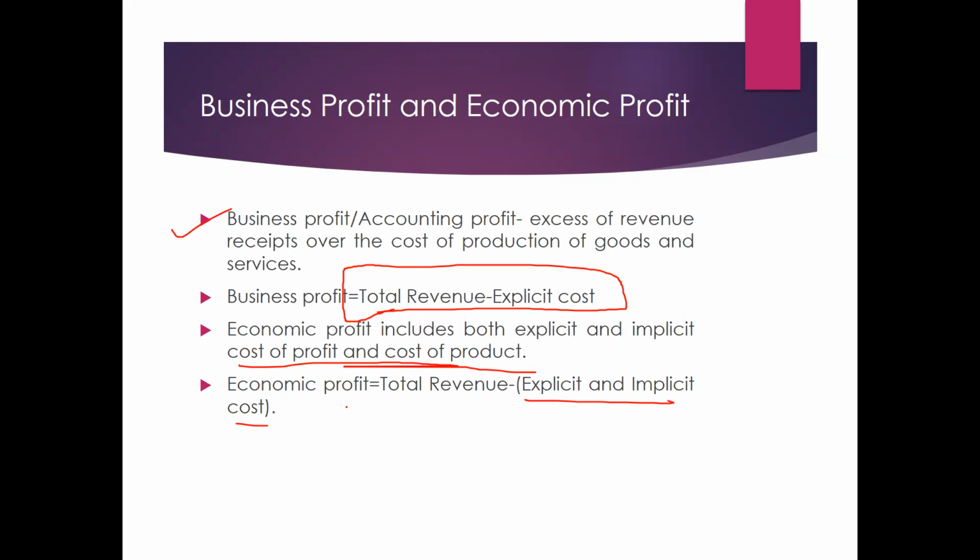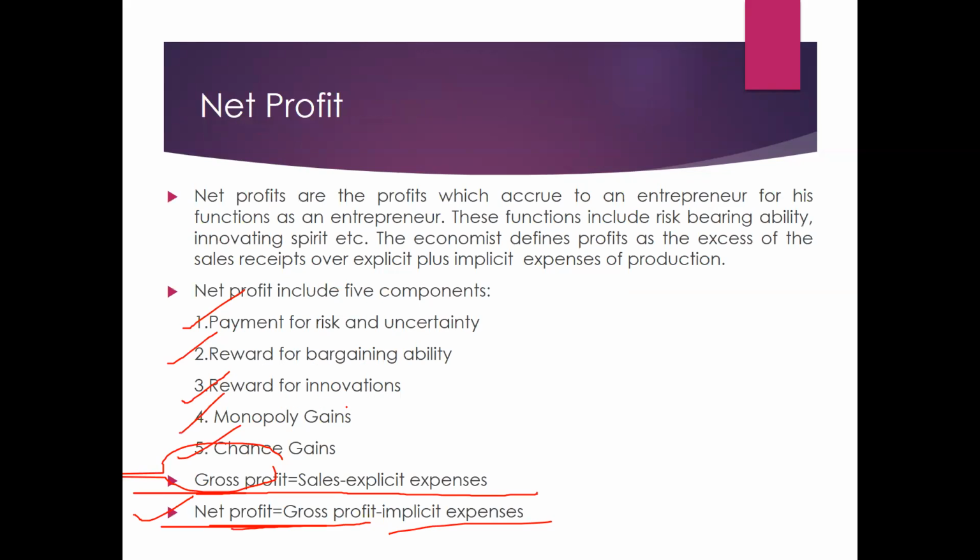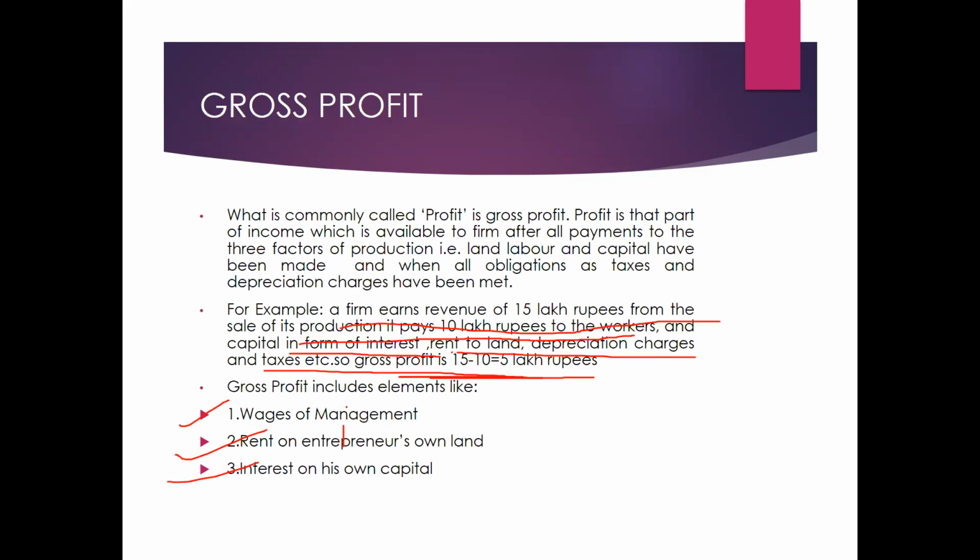I'm sure the difference between business profit and economic profit is clear to you, and explicit expenses, implicit expenses, net profit and gross profit are clear to you. I hope in the next video we will discuss some more concepts related to profit, and after that, in continuation, we will discuss some theories related to rent, wages, and interest. I hope this video would be helpful to you. Thank you. Keep watching.